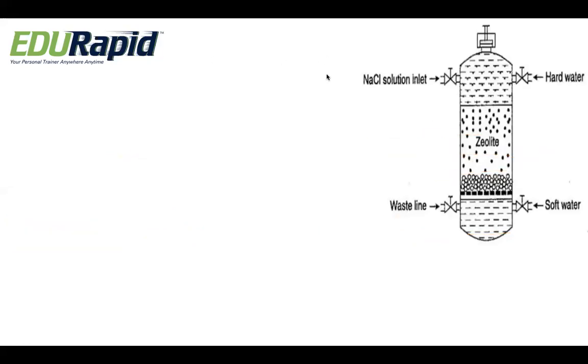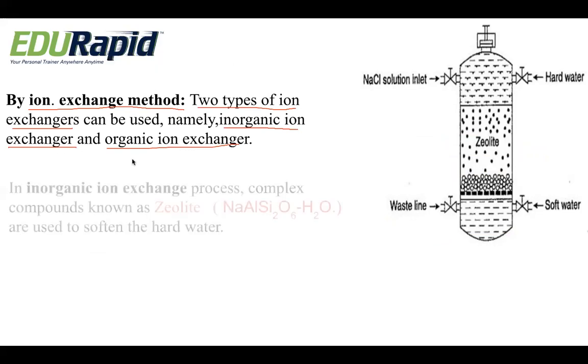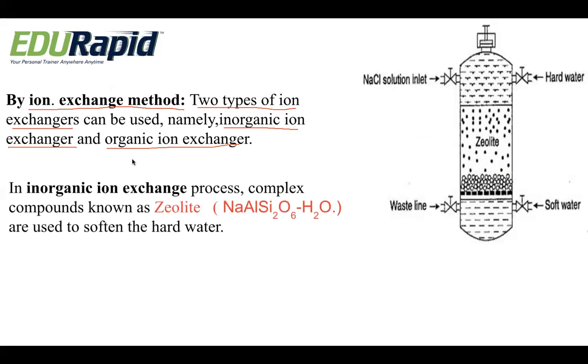So we'll move on to the next important method of conversion of hard water into soft water, that is the ion exchange method. Very important. By the ion exchange method, we have two types of ion exchangers, namely the inorganic ion exchanger and the organic ion exchanger. So let us study how it works in the inorganic ion exchanger.